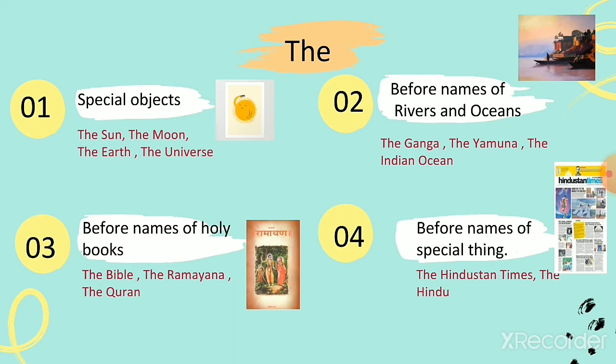So on number 1, special objects. Number 2, before names of rivers and oceans. Number 3, before names of holy books. Number 4, before names of special things.